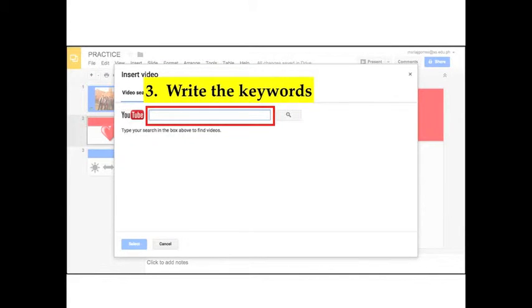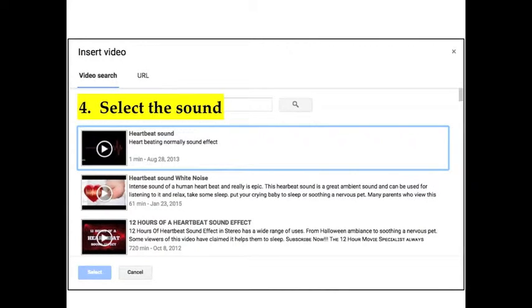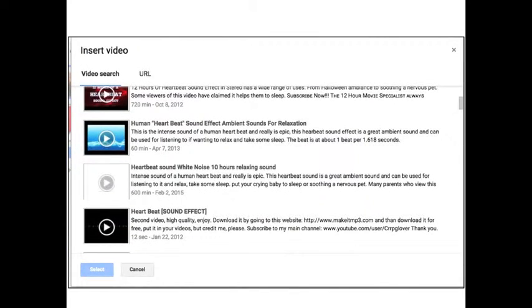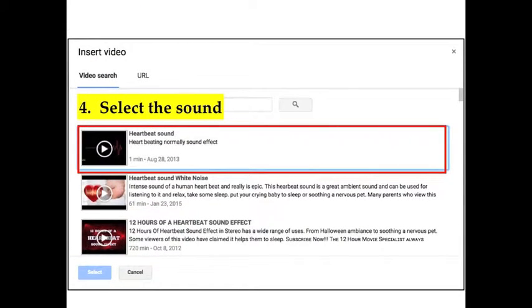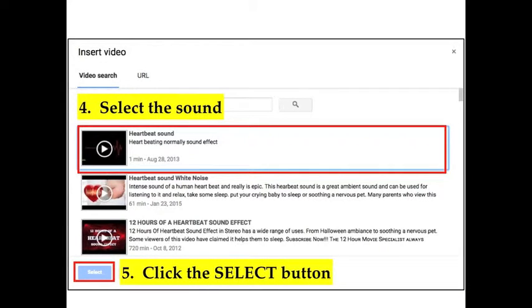In the YouTube search box, write the keywords for the sound that you would like to have. For example, a heartbeat sound. A list will be given to you. The list also displays the number of minutes so you would know how long it will last. To select the video, click to select the sound, then click the select button.